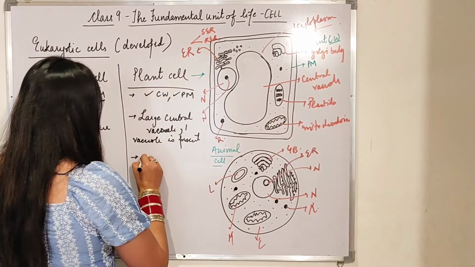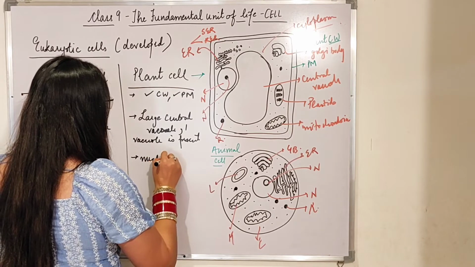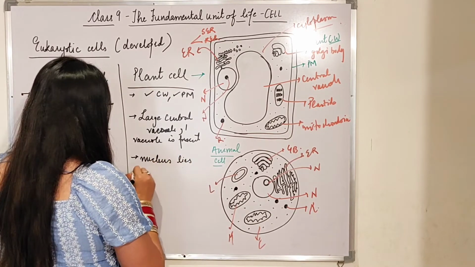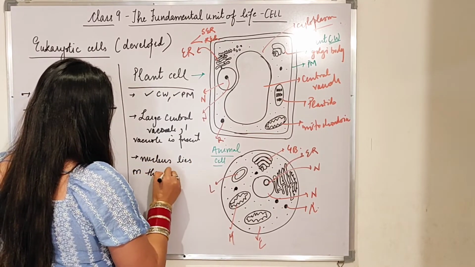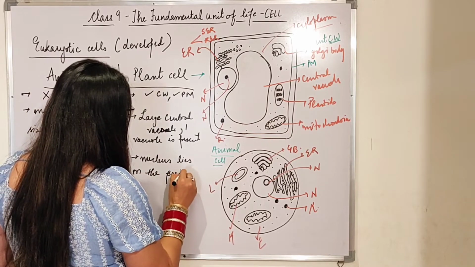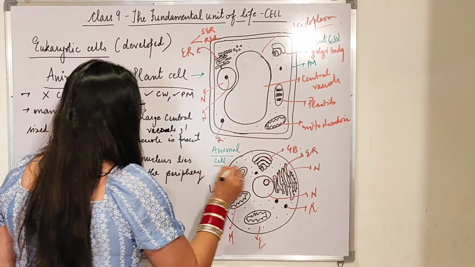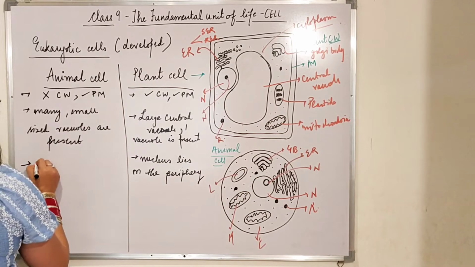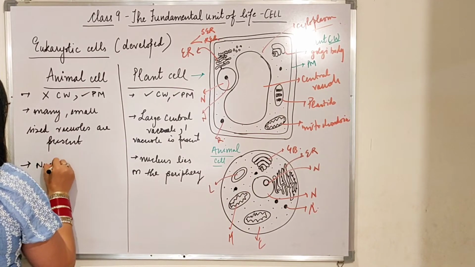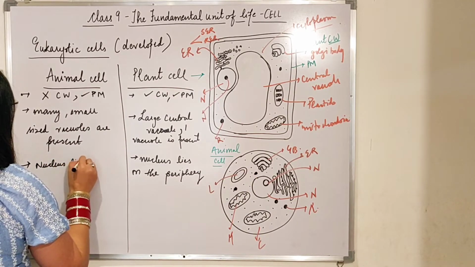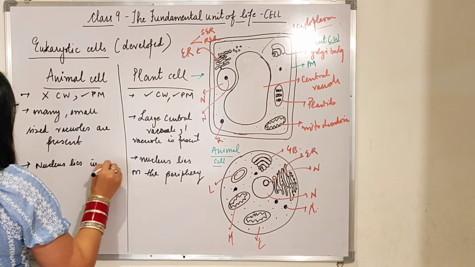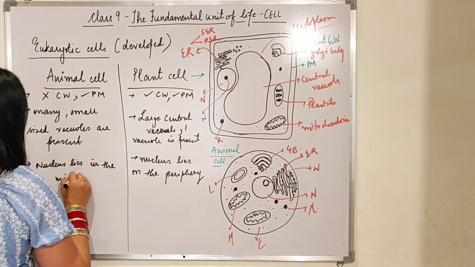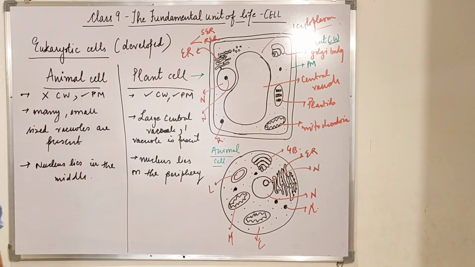And in the animal cell the nucleus lies in the middle, or you can say in the center portion. Got it?